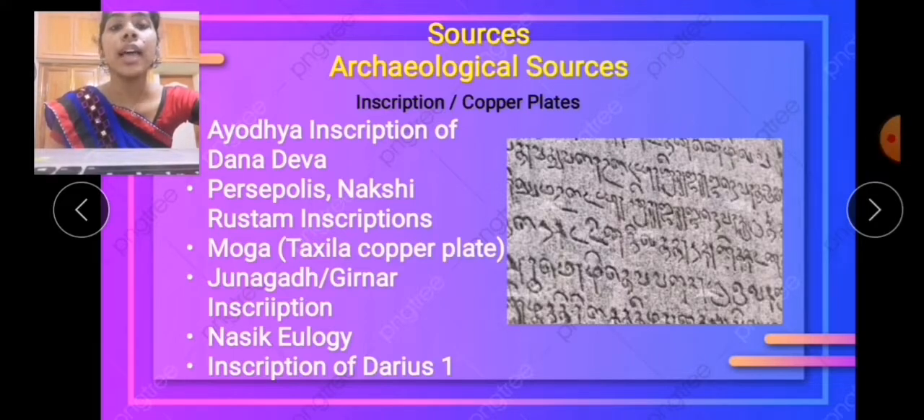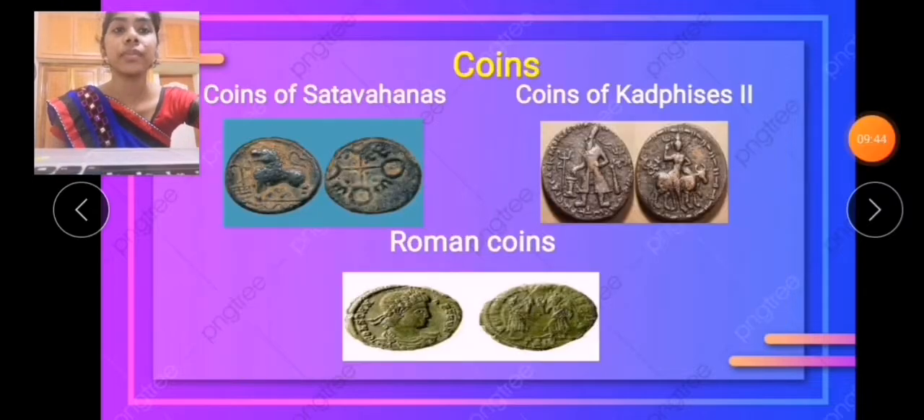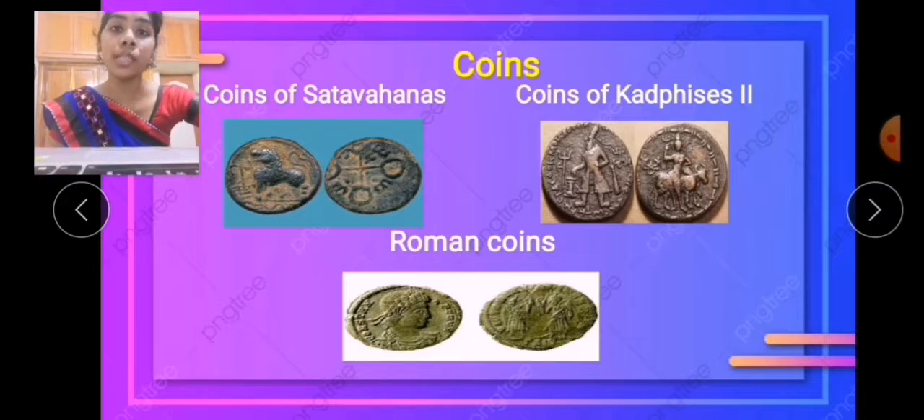Now, let's see about coins, students. Coins of Satavahanas, coins of Kharthages II, Roman coins. There were only three coins mentioned in the book, students. I repeat, coins of Satavahanas, coins of Kharthages II, Roman coins. You can view the picture, students. I have displayed it.